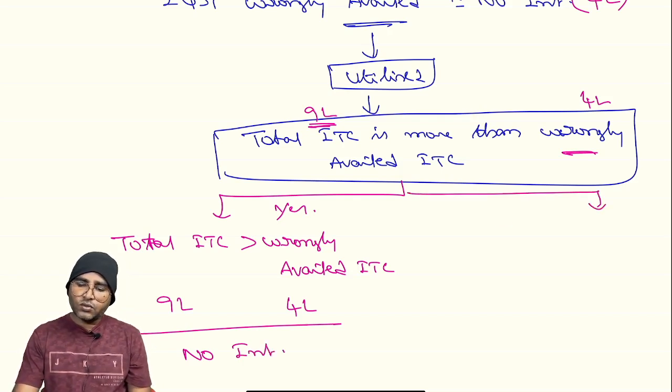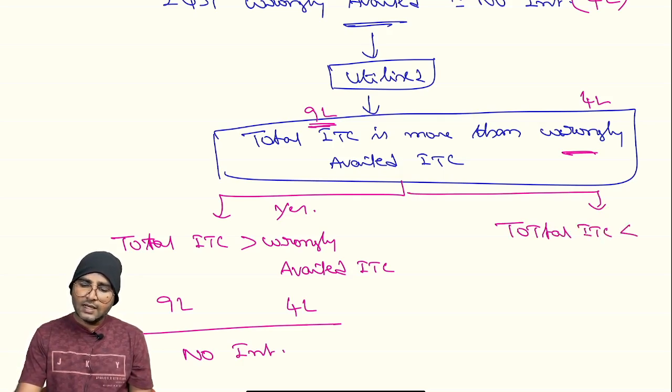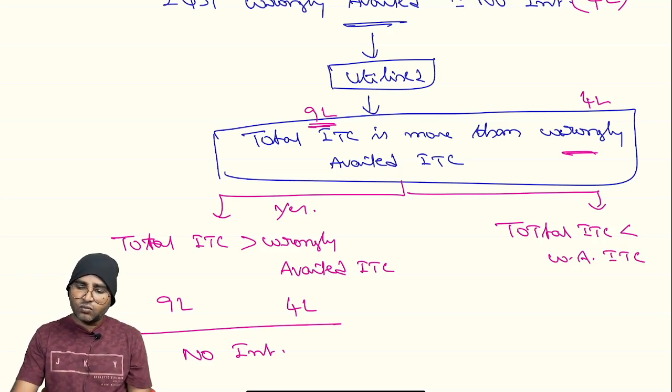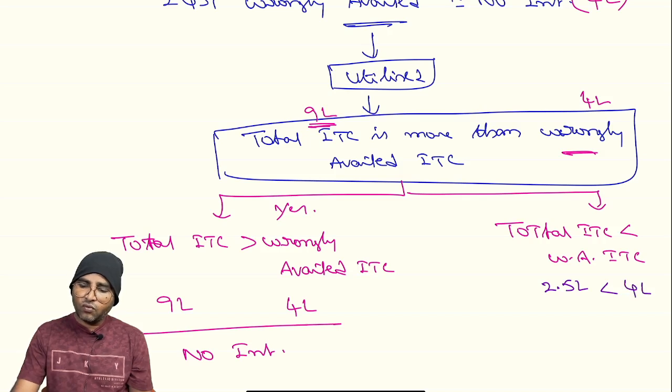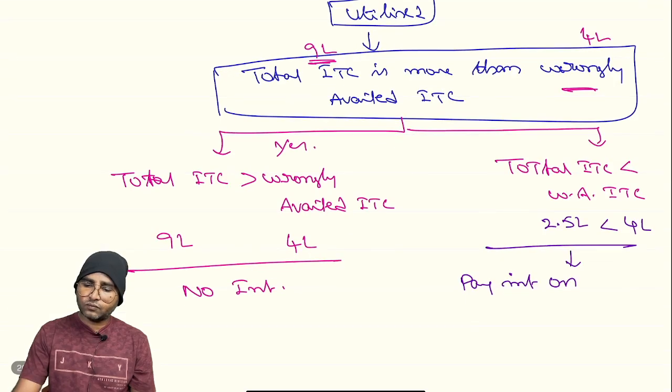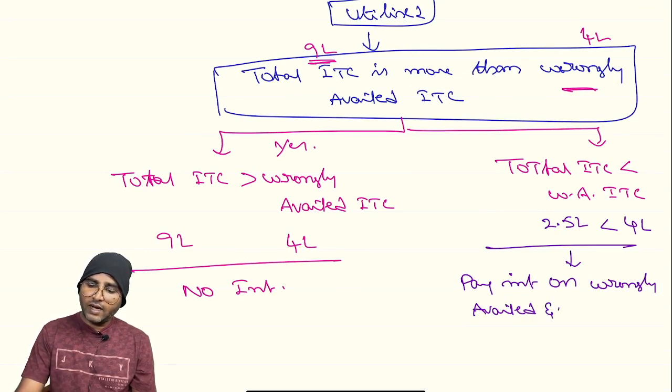Suppose the total ITC is less than wrongly availed ITC. That is, let us assume the total ITC is only 2.5 lakhs, which is less than 4 lakhs. Now, pay interest on wrongly availed and utilized.